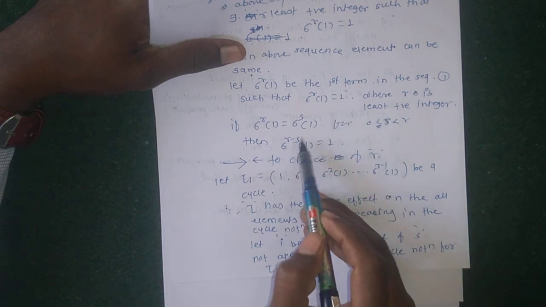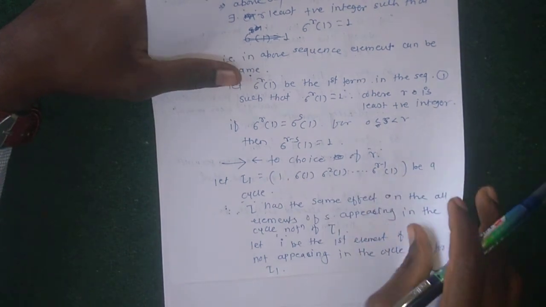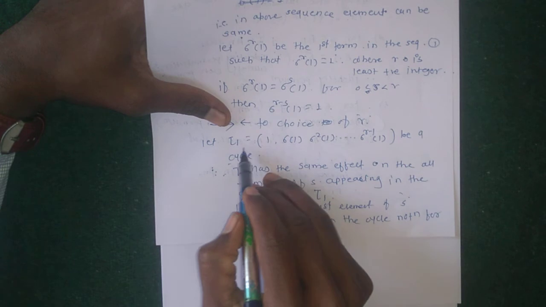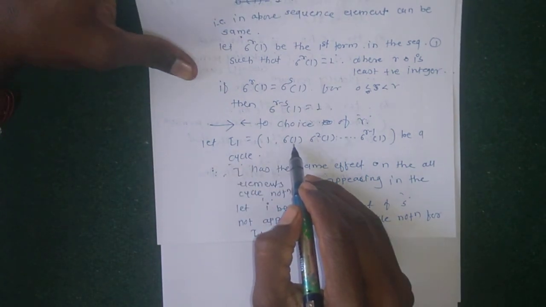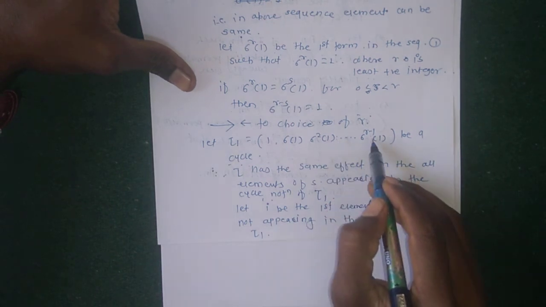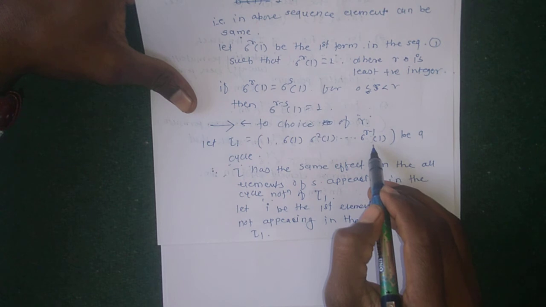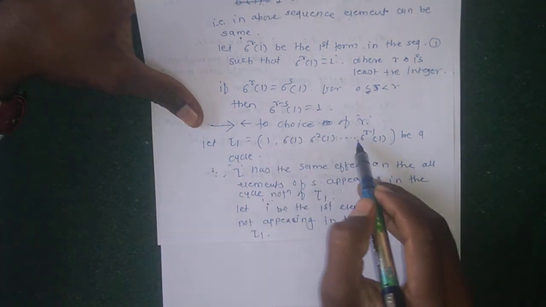But r is the least positive integer, which contradicts the choice of r. So the cycle τ1 is 1, σ of 1, σ square of 1 up to σ^(r−1) of 1. Here 1 has value 2, 2 has value 3, 3 has value up to, and so on.